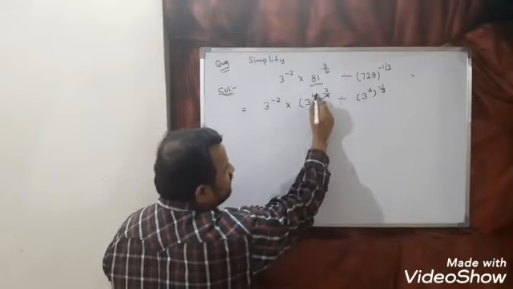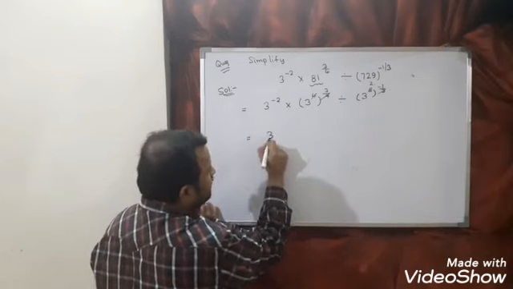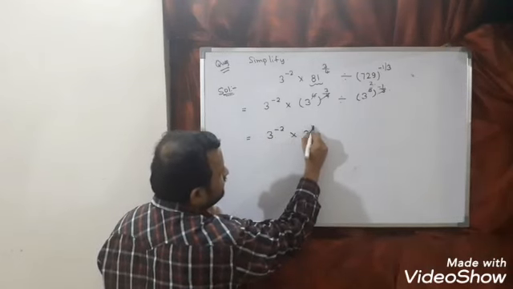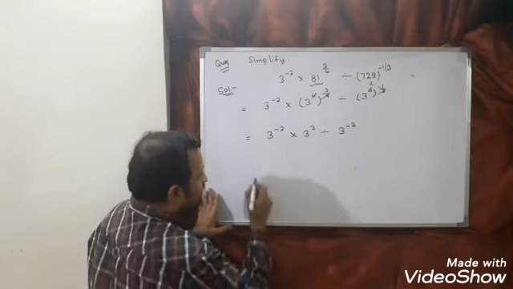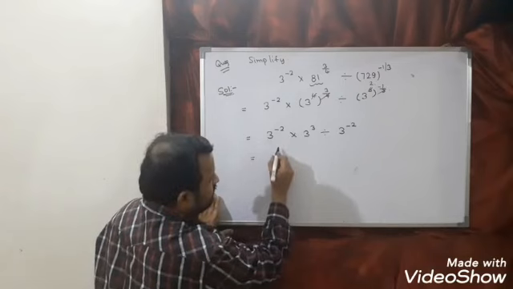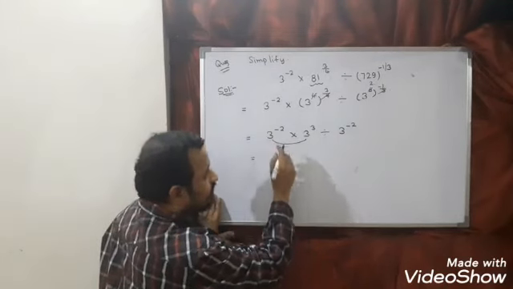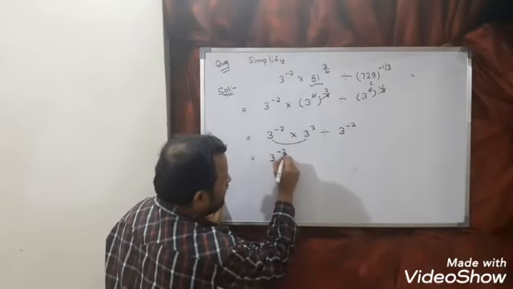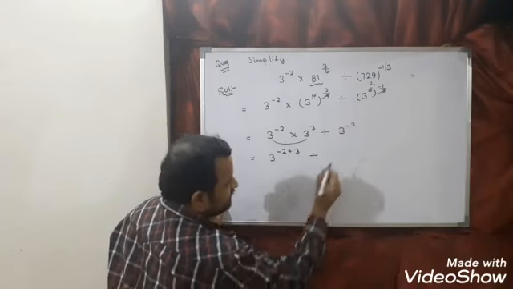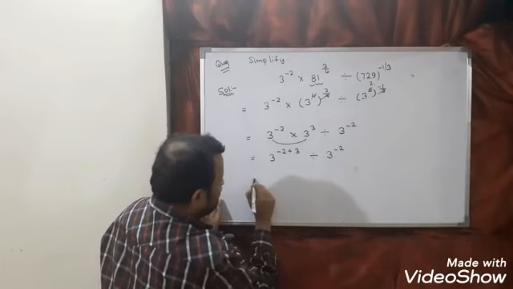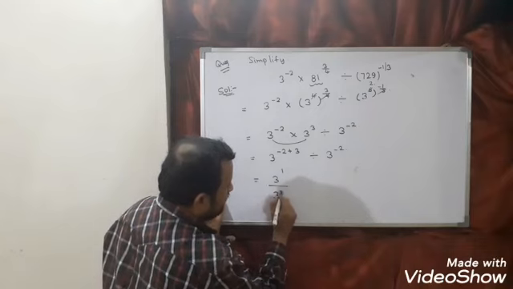Now you can see 4, 4 cancel, and 3, this also cancels. So finally what you will get? 3 power minus 2 into 3 power 3 divided by 3 power minus 2. Now you can see here the base is the same, product came, so powers will get added. 3 power minus 2 plus 3, divided by 3 power minus 2, which is nothing but 1 divided by 3 power minus 2.